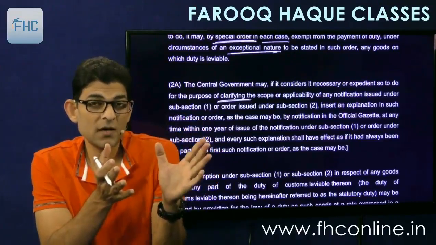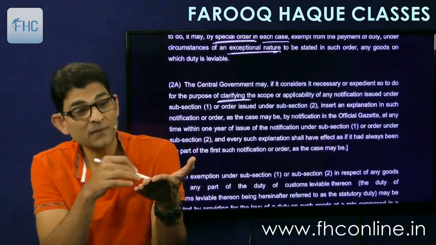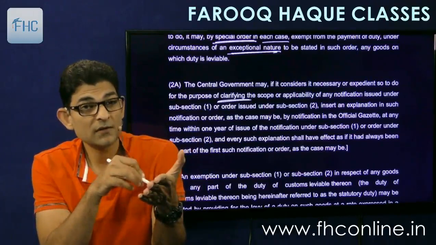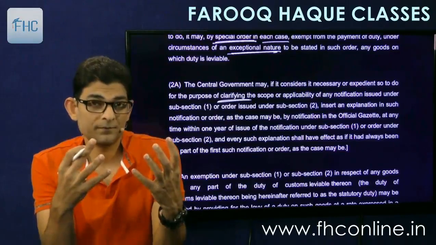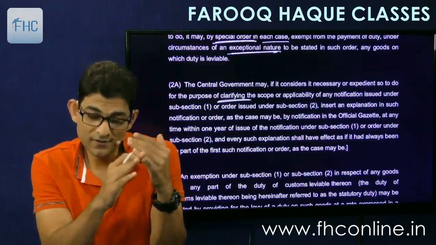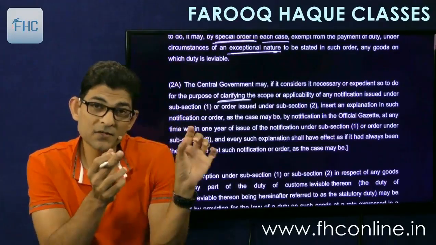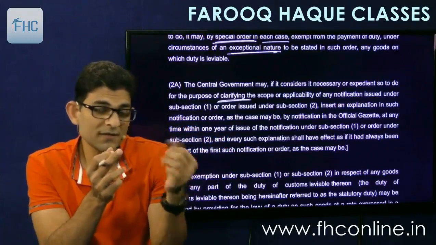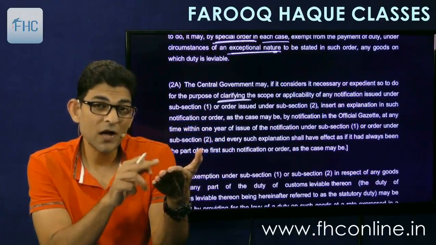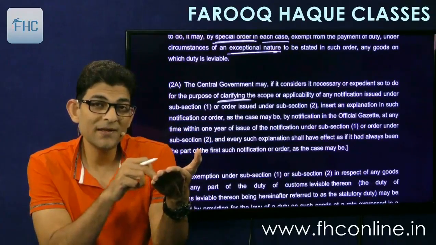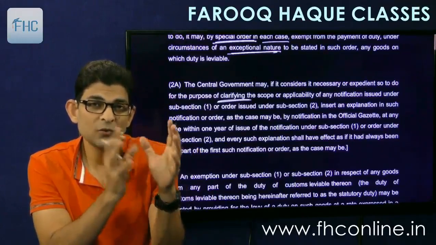original notification. So they will issue another notification which will say that in notification number so and so issued by us 3 months back, this explanation should be inserted. Okay. So what that explanation does, it specifies the scope. So now they will issue a separate notification to modify the original notification by inserting an explanation. And what the explanation says, that the word pencil used in the above clause shall only be taken to mean a lead based pencil and not any other electronic pencil. So they will include this explanation.